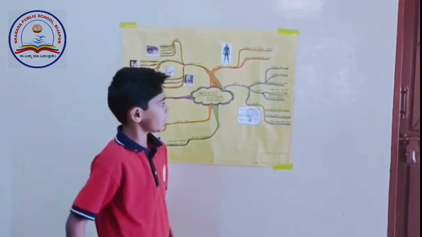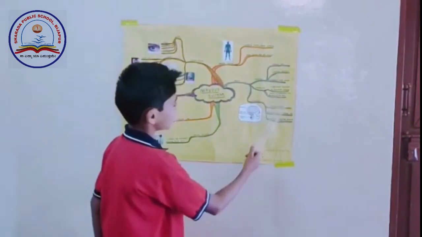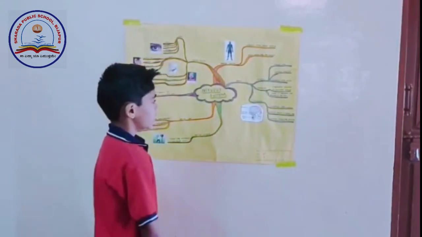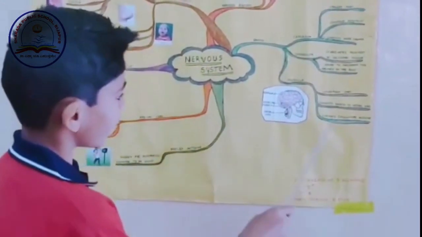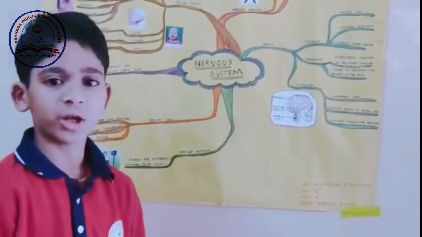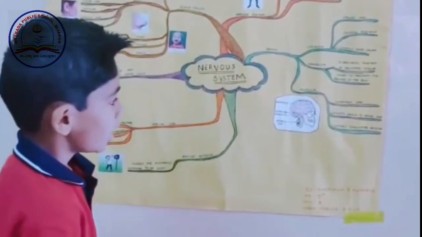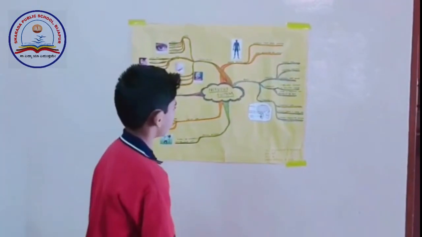Cerebellum. It coordinates movements of voluntary muscles. It helps us to maintain balance of the body. Medulla. It is the lowermost part of our brain, and it connects the brain to the spinal cord. It controls heartbeat, blood circulation, digestion, and other involuntary actions like sneezing and swallowing.